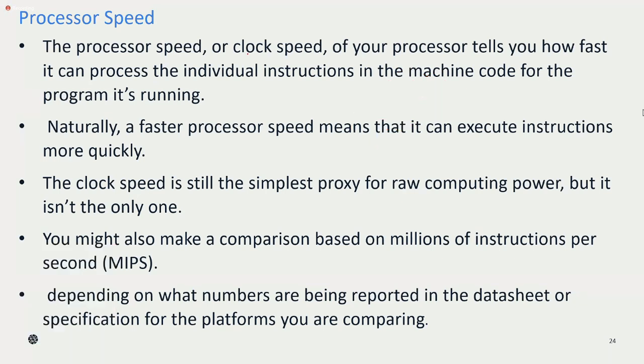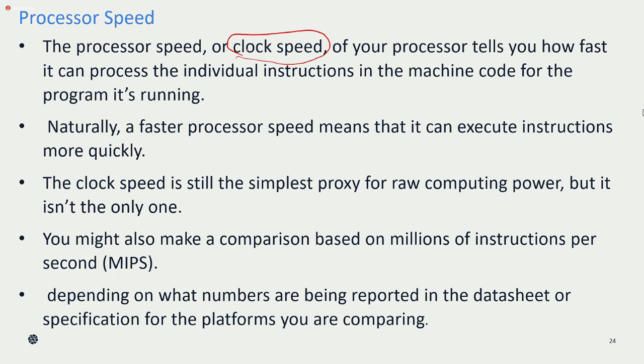Now we can also consider, as I just told you, the clock speed. Now tell me, what happens if processor speed is more, and what happens if processor speed is less? If you have more processor speed, then the instructions you give to the device will give you quick output, or execution of the instructions will be very fast with a higher speed processor.